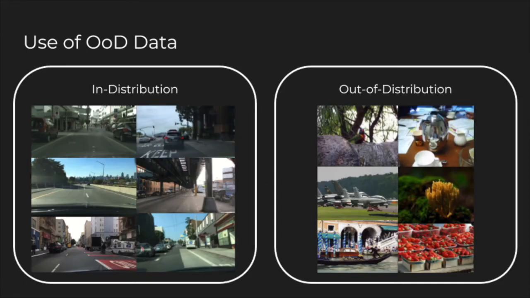Here we have a quick visualization of the difference between the two datasets used to train the segmentation networks. Some of these out-of-distribution objects are unlike anything seen in driving data. However, some could be easily mistaken for objects seen in road scenes by a network that's only been trained on a very narrow view of the world, i.e. only on the driving data.